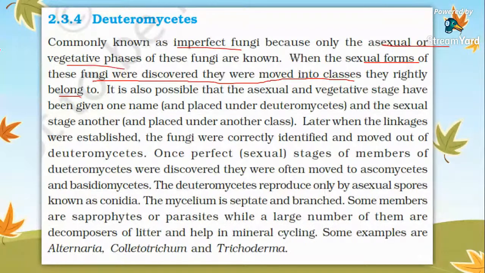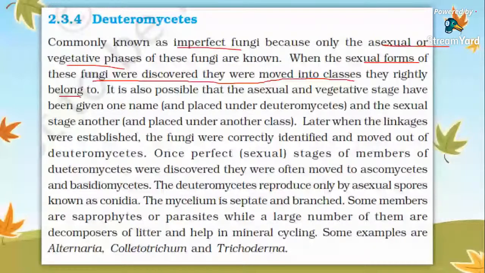So it is also possible that the asexual and vegetative stage was given one name and placed under Deuteromycetes. The sexual stage was placed under another class. Later, when the linkages were established, the fungus was correctly identified and moved out of Deuteromycetes. Yes, we have said that in the previous lectures too.